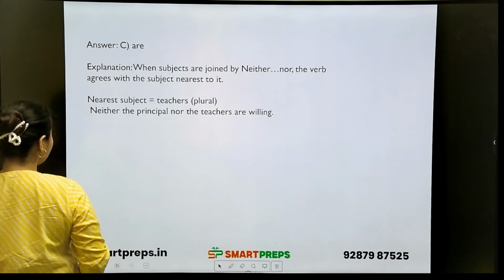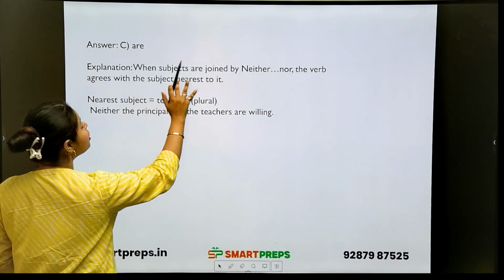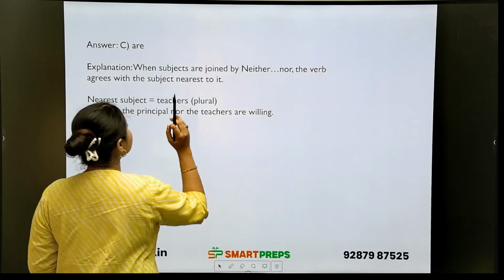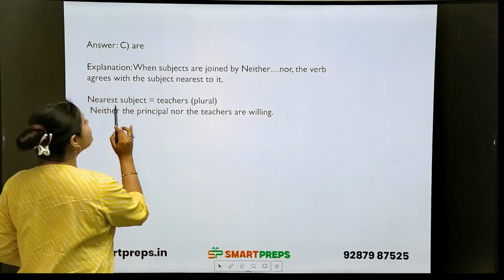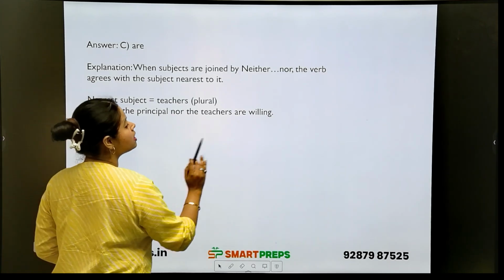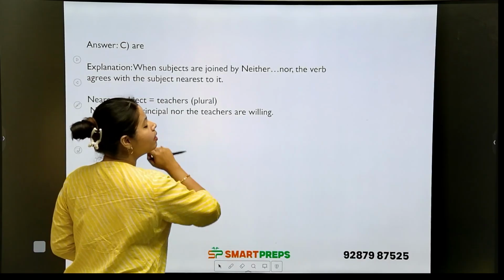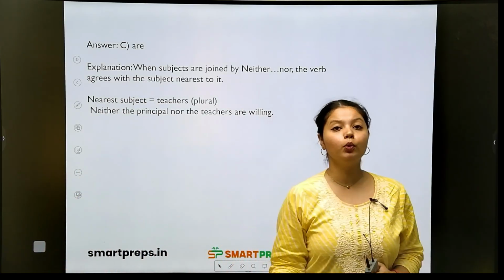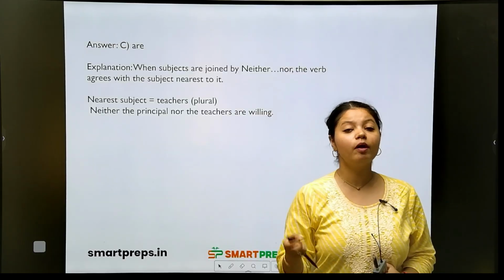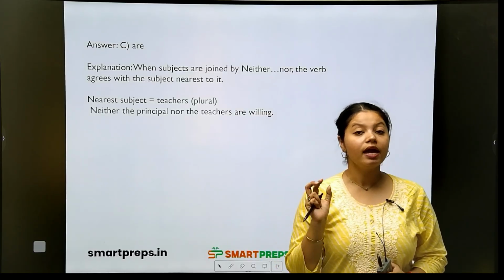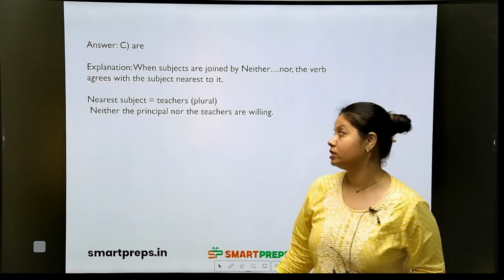Now just check the explanation. When subjects are joined by neither nor, the verb agrees with the subject nearest to it. So the nearest subject is teachers, plural. Neither the principal nor the teachers. So before placing the verb, the subject is in plural form. That is why plural subject, plural verb. Singular subject, singular verb. Just check what is the nearest subject and in what form it is.